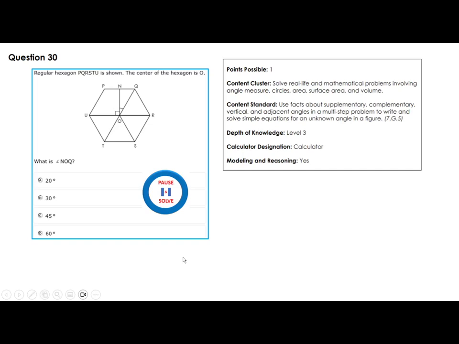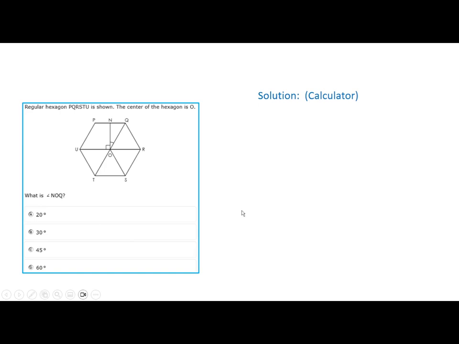Regular hexagon PQRSTU is shown. The center of the hexagon is O. What is the angle NOQ? So we need this angle right here. Now let's see what we have here. This is 90 degrees, which means this is going to be 90 degrees. This here is going to be 90 degrees. If I know how much this is, then I subtract it from 90 to get this angle.